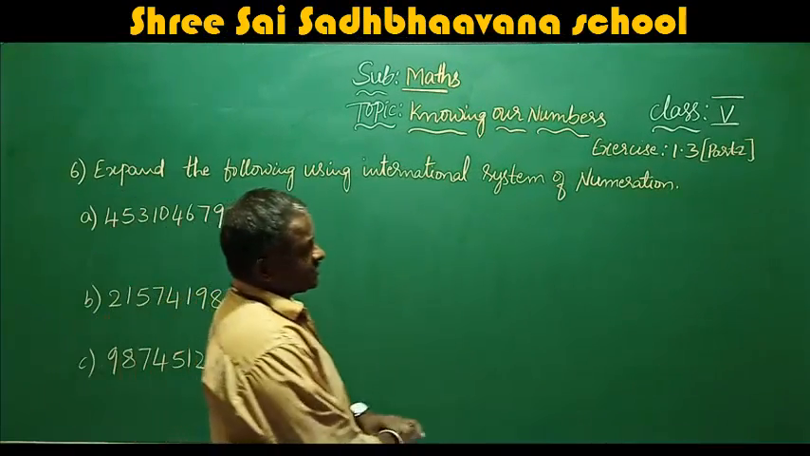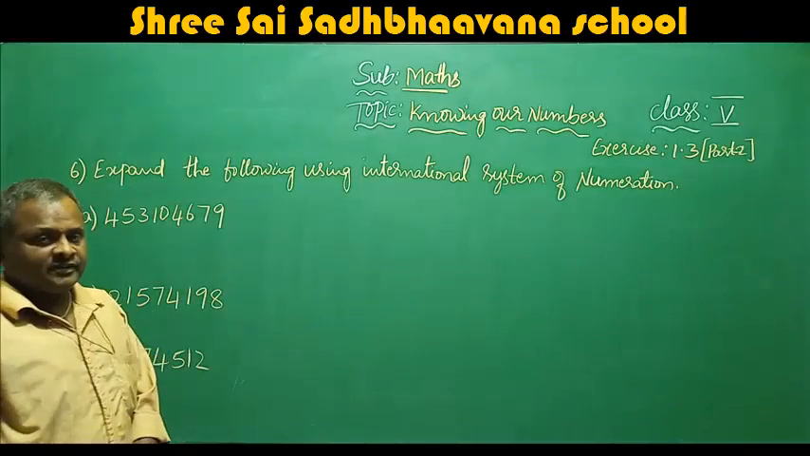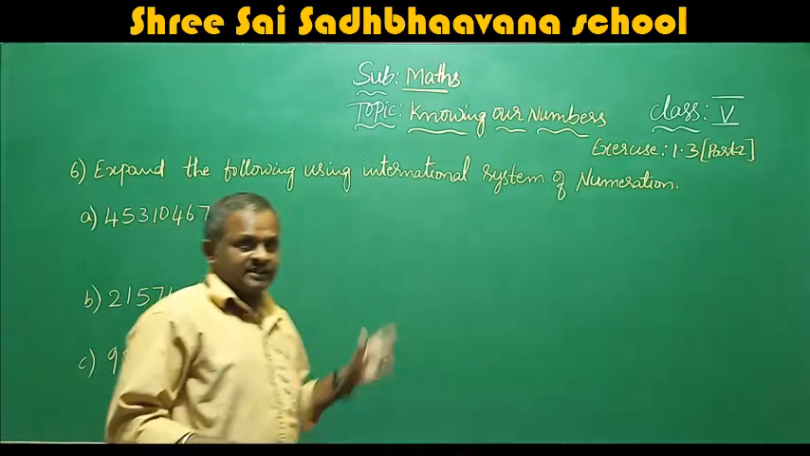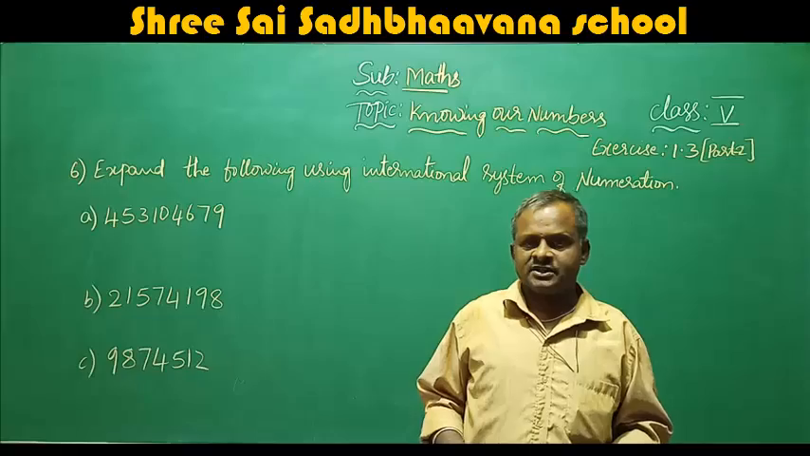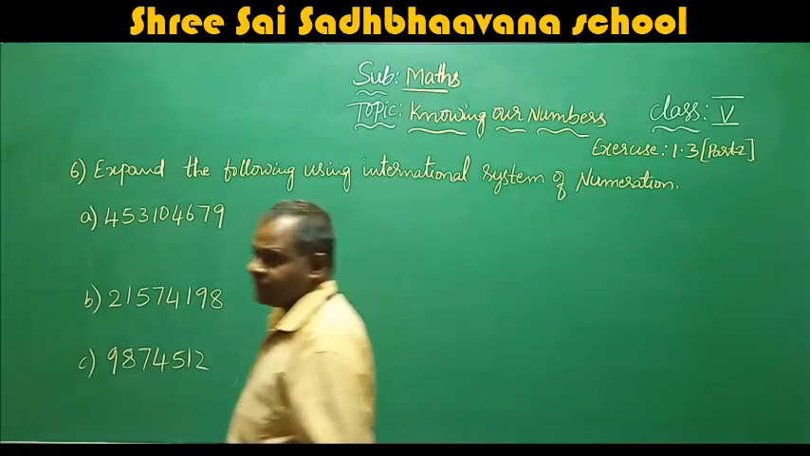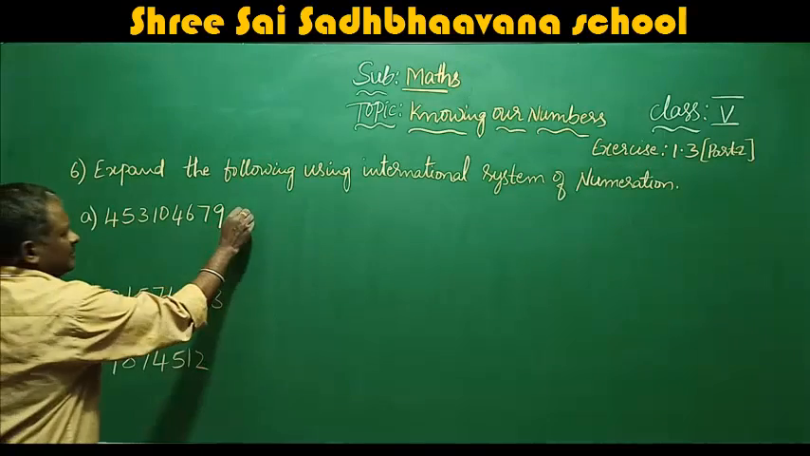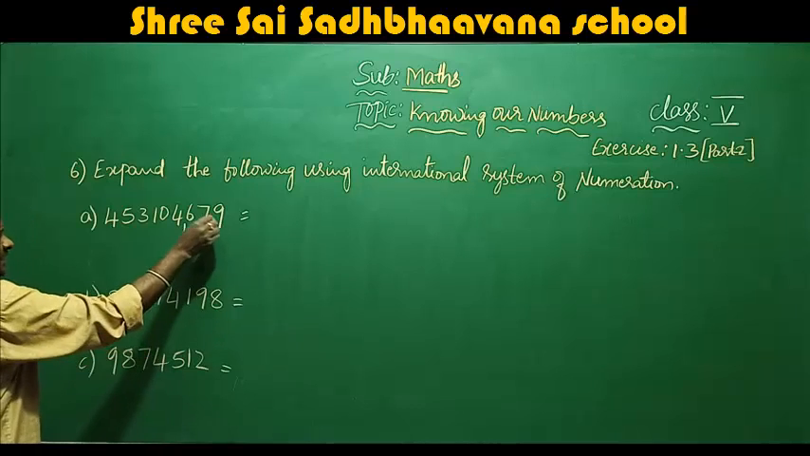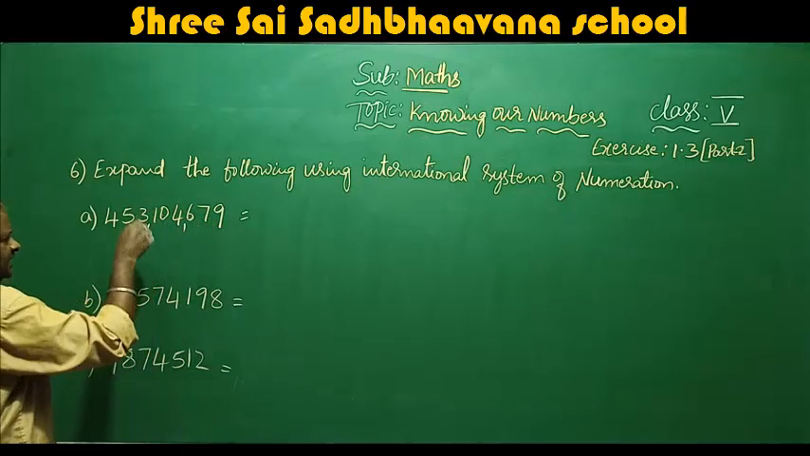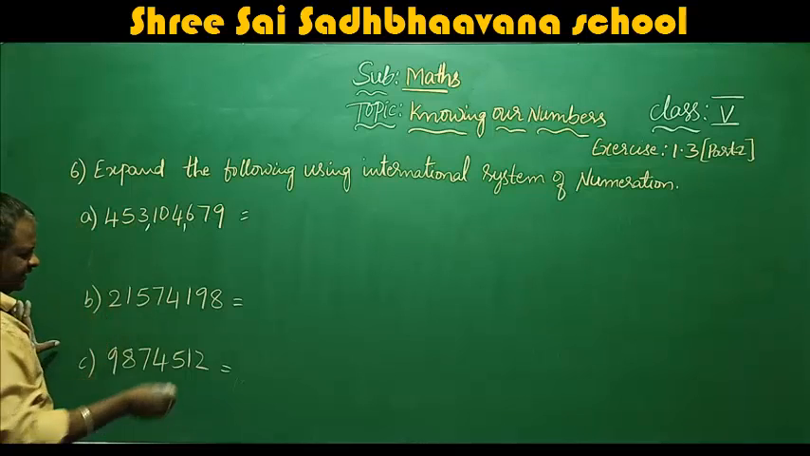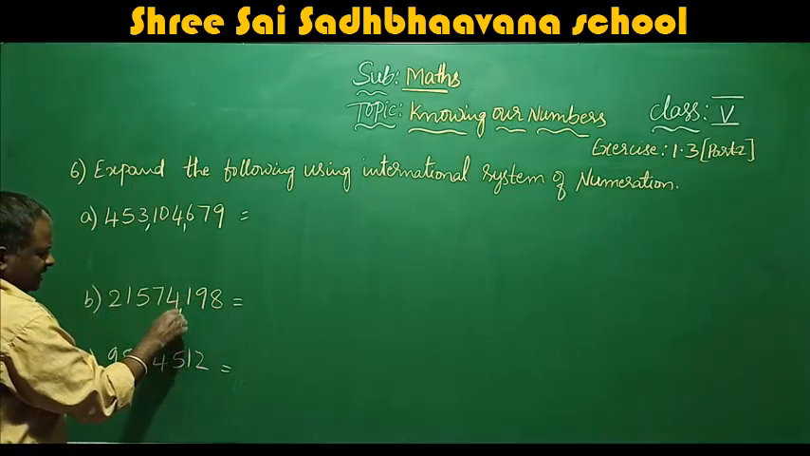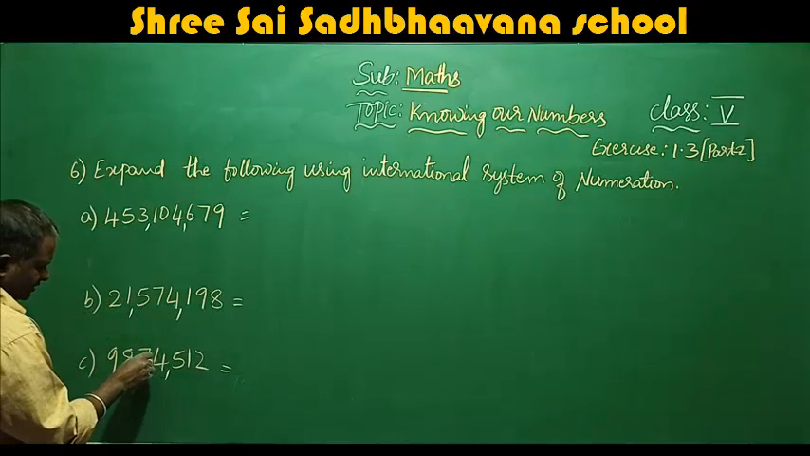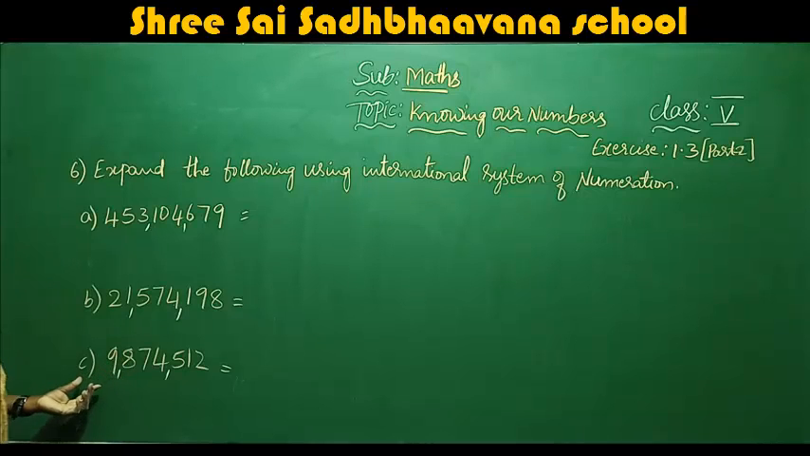Find the following using the international system of numeration. Same as we have done in the first exercise, expanding the numbers in the Indian system, here we have to expand them in the international system of numeration. Here first you have to mark the commas: 1, 2, 3, that is place periods. Unit, 10, 100, 1000, 10,000, 100,000, million, 10 million, 100 million.